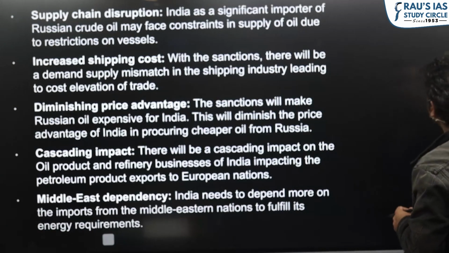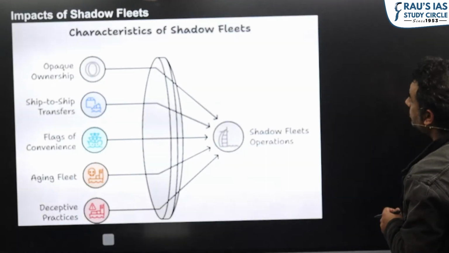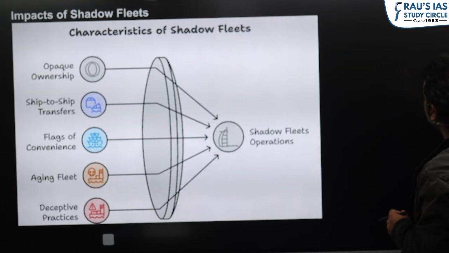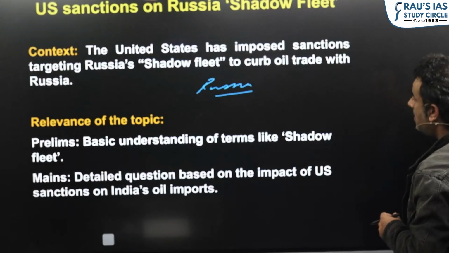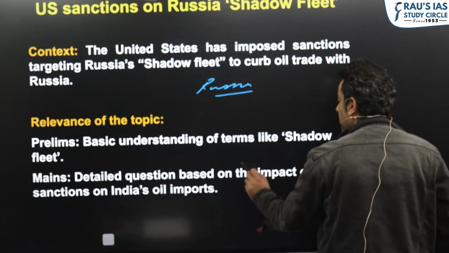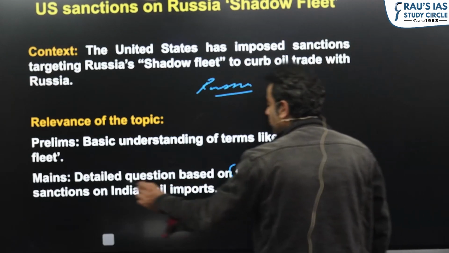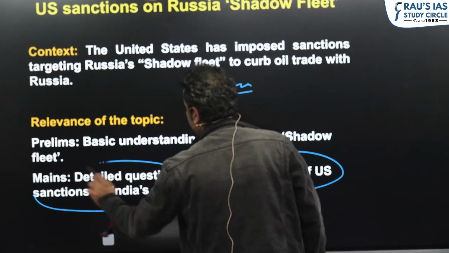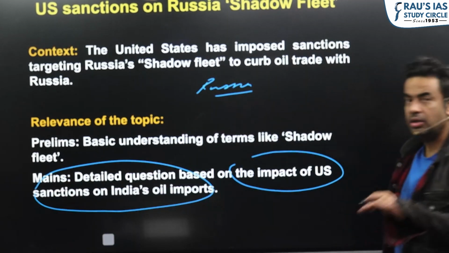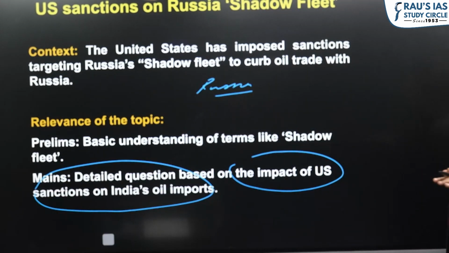So if disruptions in oil import take place, what is the impact of US sanctions on India's oil import? If India will not be able to import Russian oil, what can be its impact?